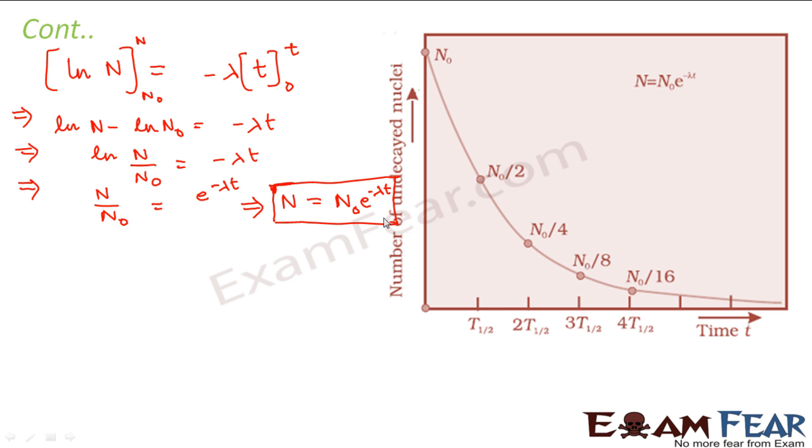So what do we see from this expression? We see that the law of radioactive decay is an exponential decay law, because here you can see that the number of nuclei decreases exponentially. So if you plot a graph between this n, that is the number of undecayed nuclei, this n is the number of undecayed nuclei which is yet to decay, right? And n naught is the initial number. So if you plot this n with time, as we have plotted here, what do we see? That the number decreases exponentially. So this is also known as the exponential decay law.